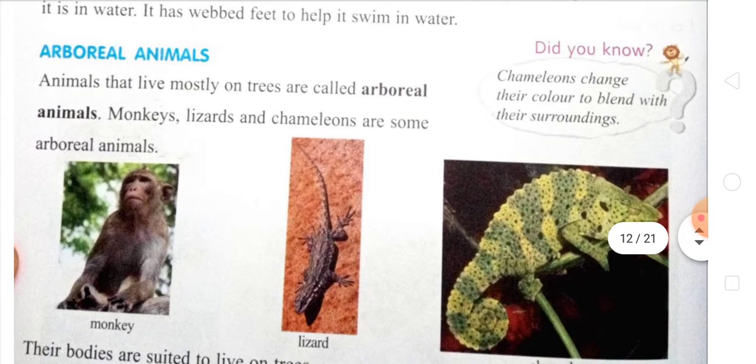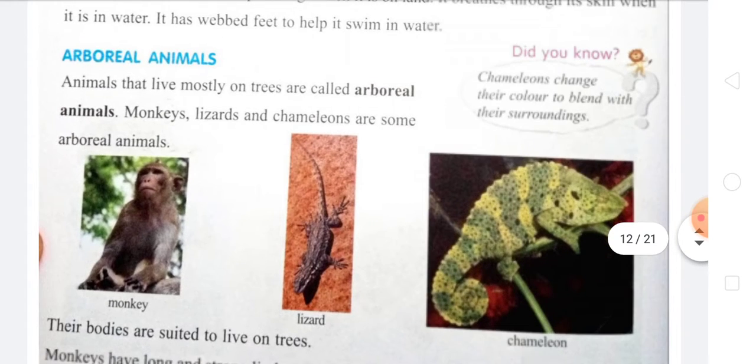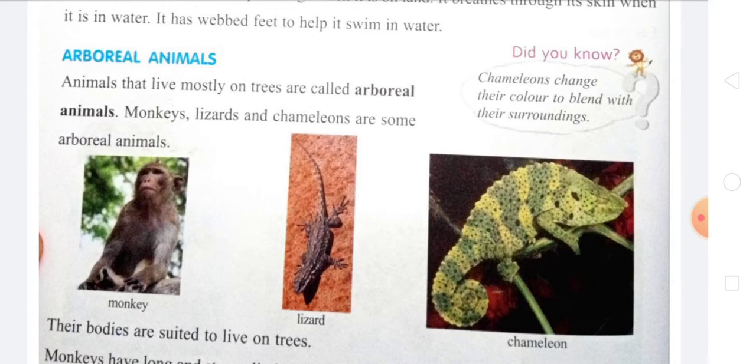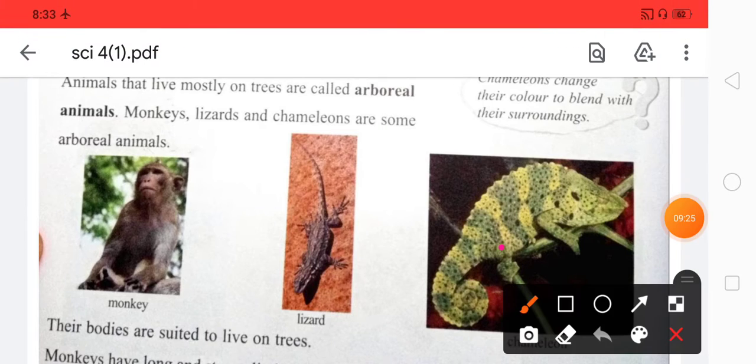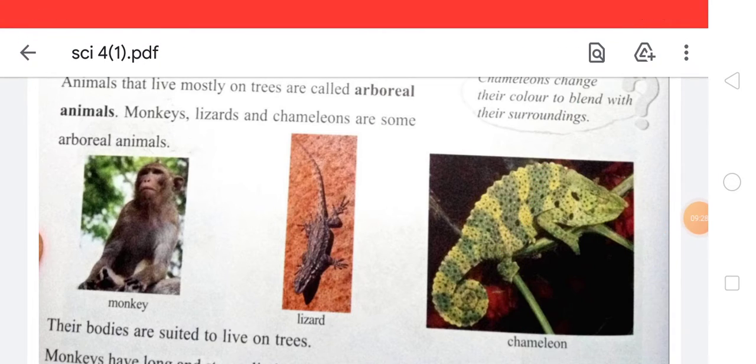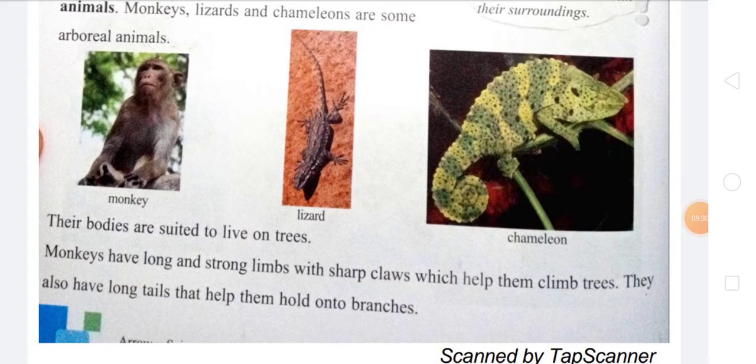Then after that, the arboreal animals. What are arboreal animals, students? Those that live on the tree. That is monkey, lizard, and chameleons. Okay, these are arboreal animals. The chameleons change their color to blend with the surroundings. You can see this one is the chameleon. So their bodies are suited to live in the trees.